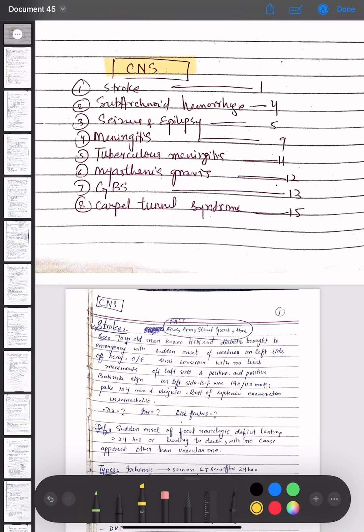We have started the preparation for medicine subject. We already covered the units CVS, pulmonology, endocrinology, and rheumatology. Now we are doing the CNS. So the topics that are important in CNS are stroke, subarachnoid hemorrhage, seizures and epilepsy, meningitis, tuberculous meningitis, myasthenia gravis, Guillain-Barré syndrome, and carpal tunnel syndrome.